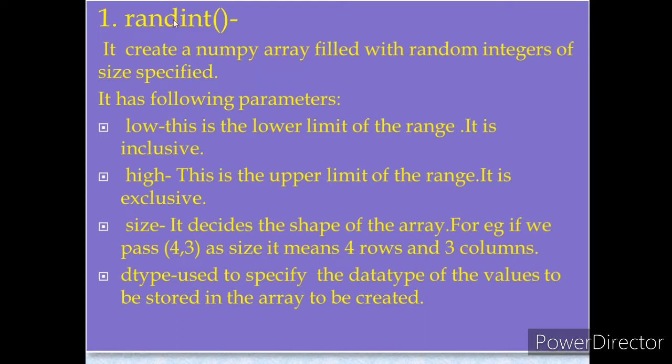So you have to take care what you specify as the parameters of randint, these 4 values. Clear? Low, high, size, dtype.